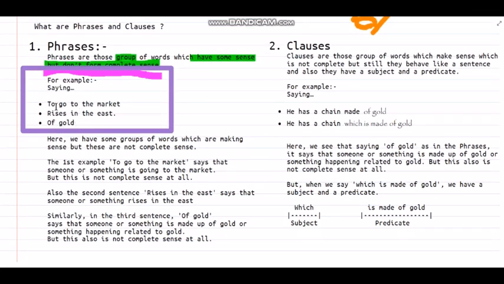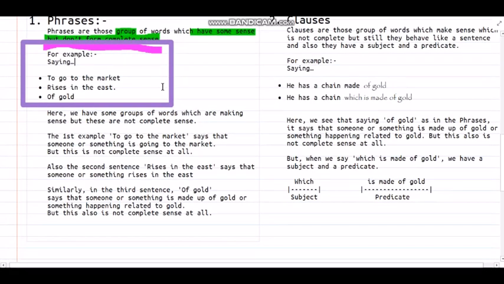We see that "to go to the market" is not a complete sentence, but it is a phrase. Why? Because there is a sense, but not a complete sense. So we cannot say that it is a complete sentence, but it is still a group of words with some sense.